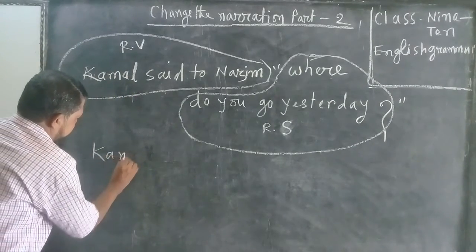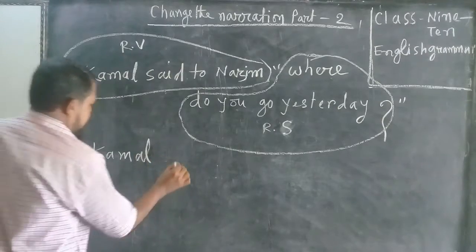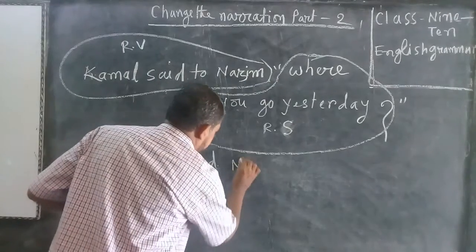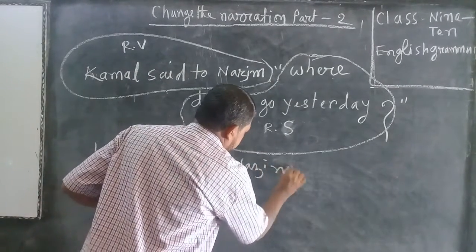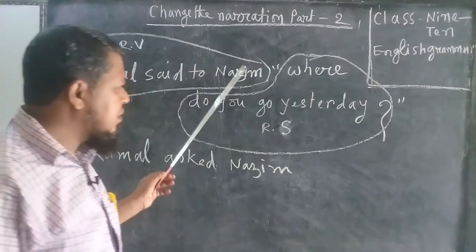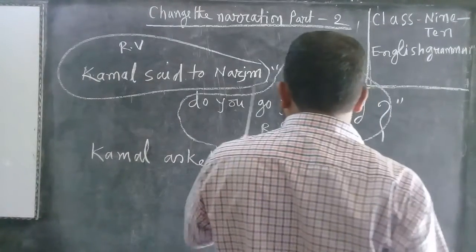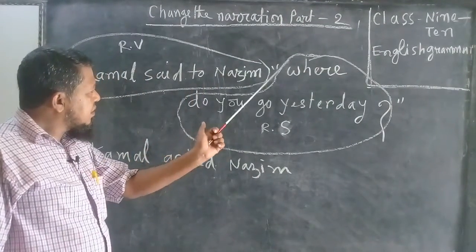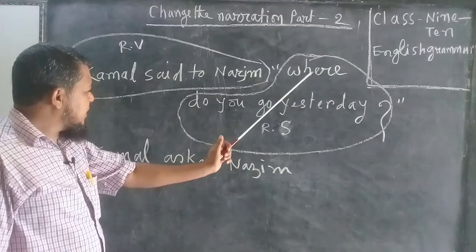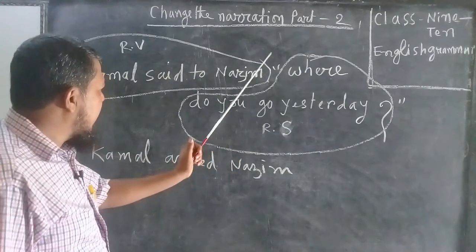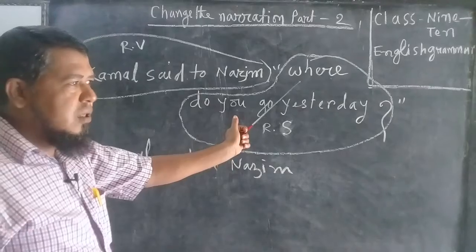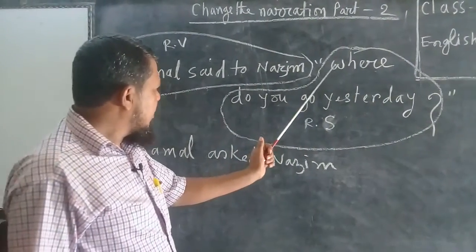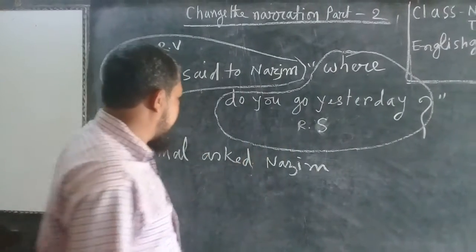Kamal asked Nazim. Second step, the change of inverted comma. Since it is an interrogative sentence and starts with a WH question word, the inverted comma changes to the WH question word, where.